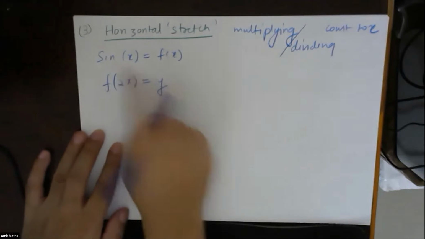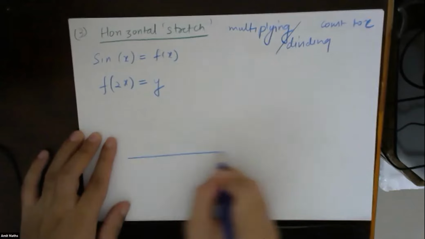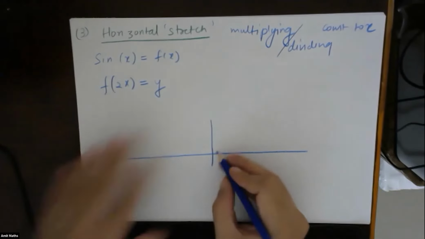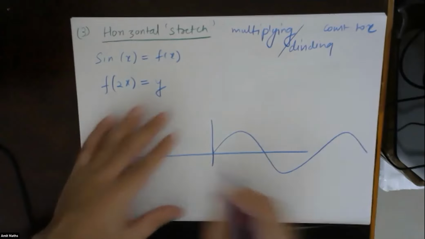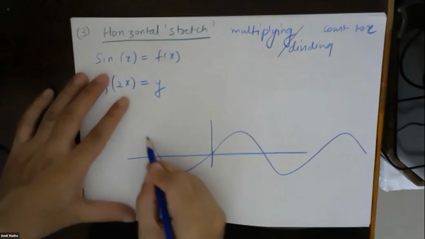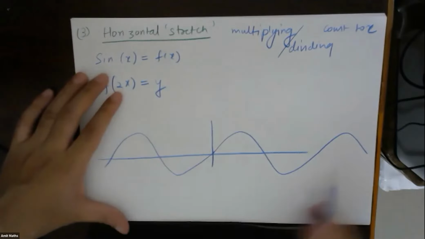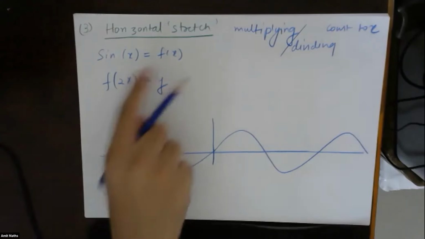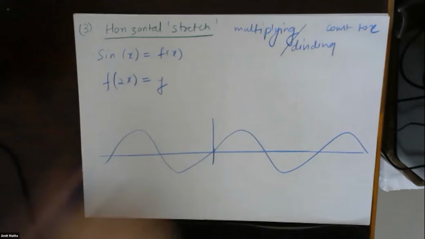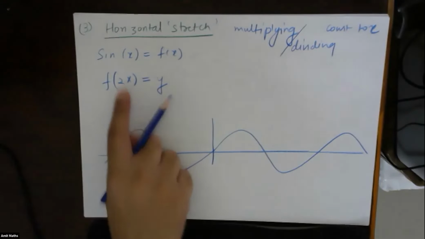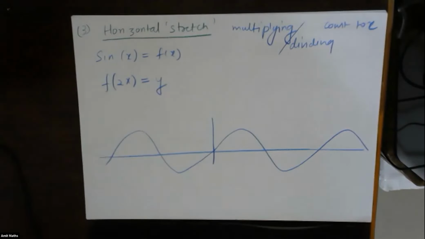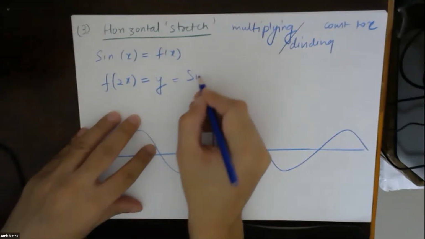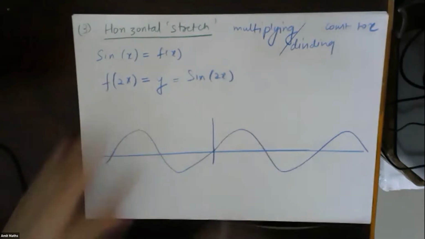f of x was sin x, so the sin x curve will be something like this. Let's see if we can draw the graph for f of 2x. Instead of x, you have to take 2x. So draw the graph of sin of 2x.